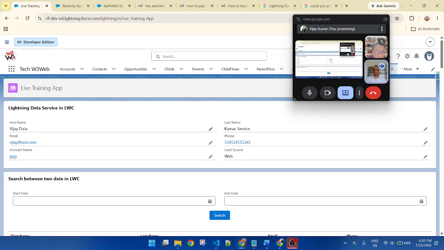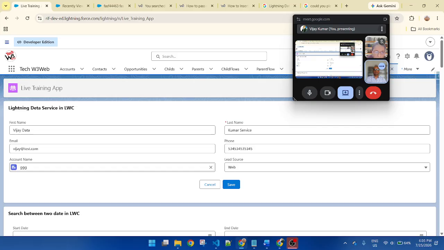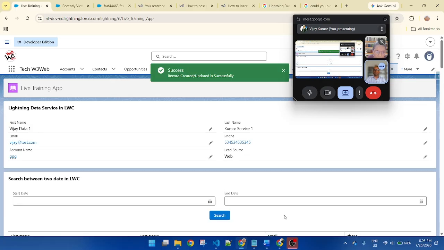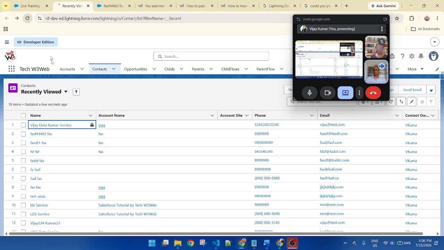If you want to edit the same record, click here. It automatically provides the edit button, the pencil button. If you click on the pencil button, it will automatically open in edit mode. And let's suppose I want to change a value. Okay, now save. The record is automatically updated.